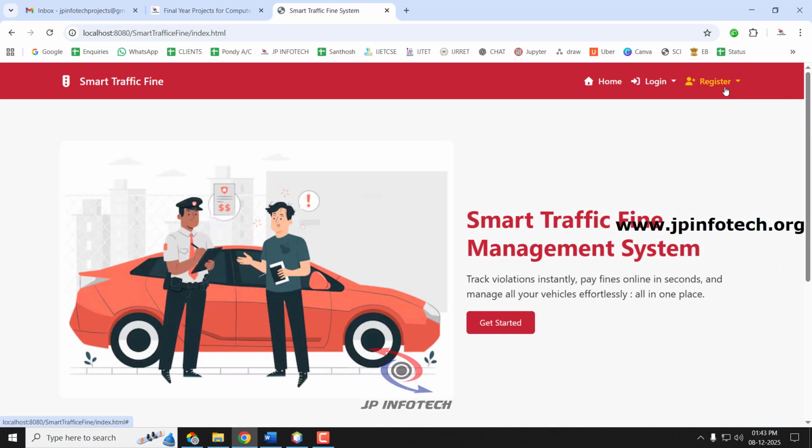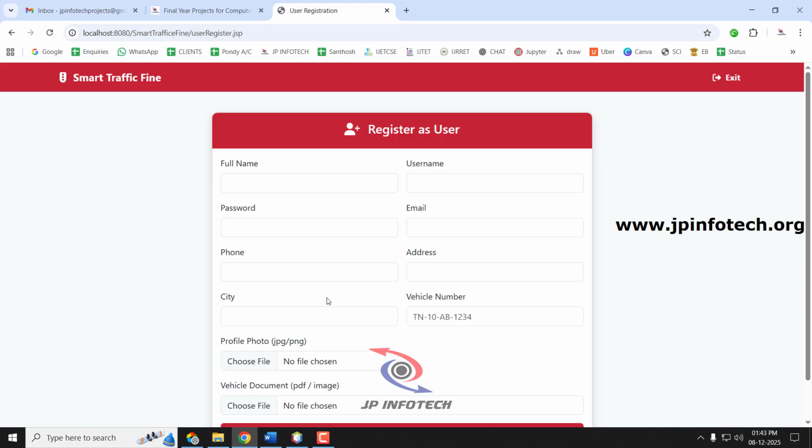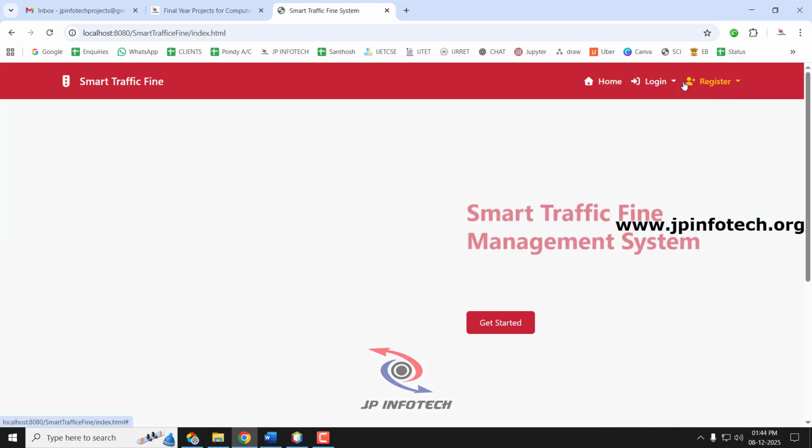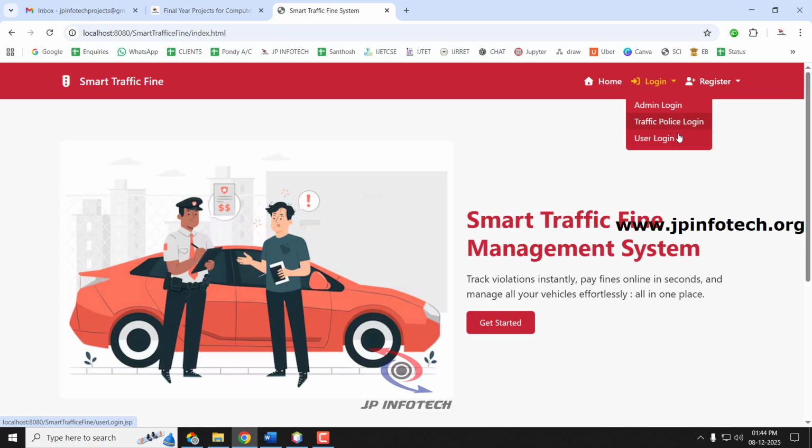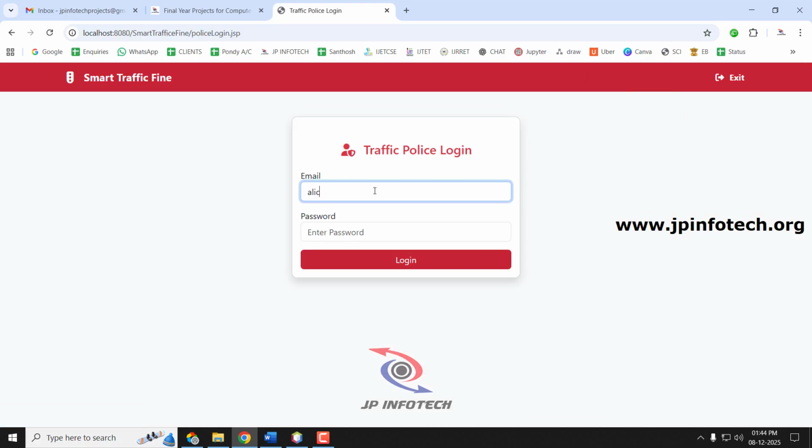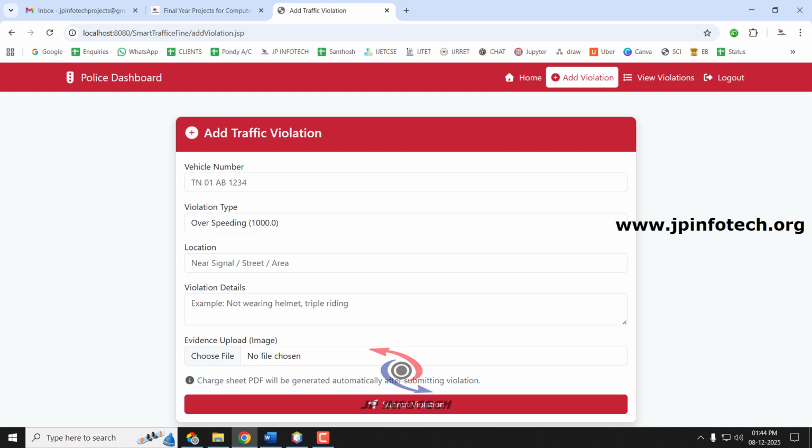So now I have shown you the data by creating a new user with the vehicle registration number. Now I'm not going to register a new user first. Let me log into the traffic police. I'm just going to add a chart sheet for a new vehicle, TN01AB1234. Let me assume this is the vehicle number. I have not created any user for this vehicle number. So for that scenario, let us see how it works.